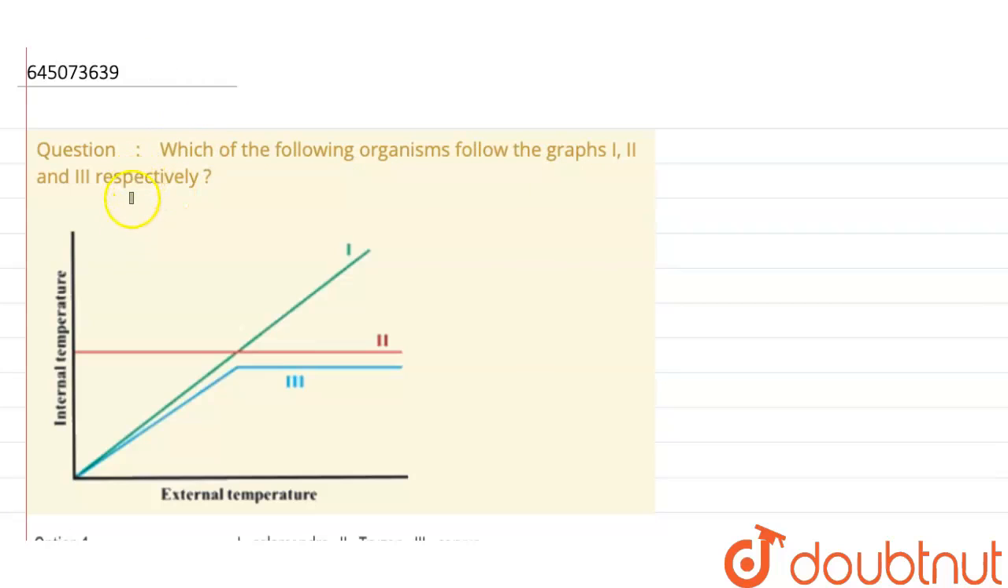Here the question is, which of the following organisms follow the graphs first, second and third respectively. Here we have to study this graph and explain which organisms follow these graphs which are mentioned as first, second and third.